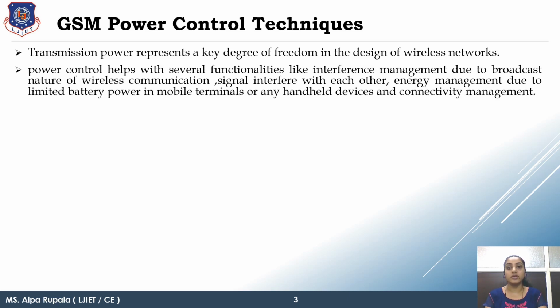So for this particular fundamental, we are using power control techniques. We already know that in your cell, if you have any user at the corner of your cell diameter, then you have to produce a higher power to reach there.